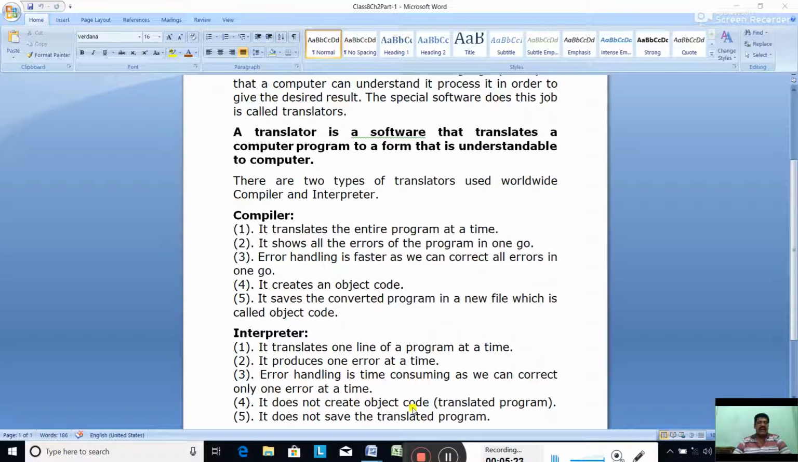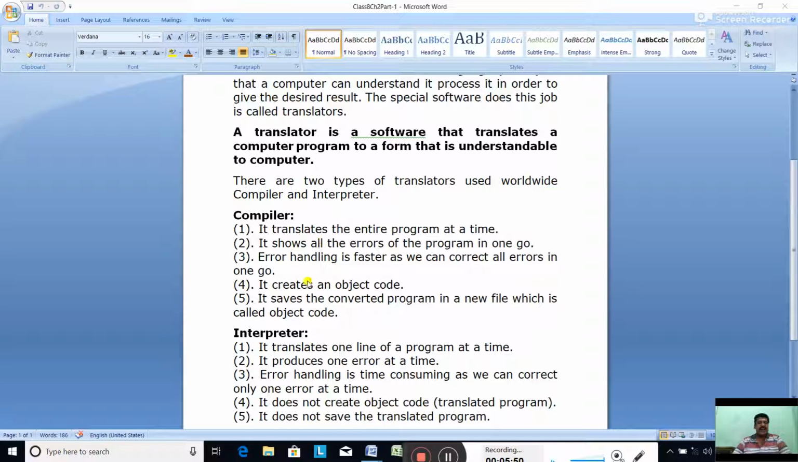It does not create object code. It does not create the what code? Object code. Like a compiler, the compiler keeps both the programs in the memory, that is the source program and the object program. But the interpreter does not create the object code. Last, it does not save the translated program. It does not save the what program? The translated program. Each time it will be compiled and converted into machine code.